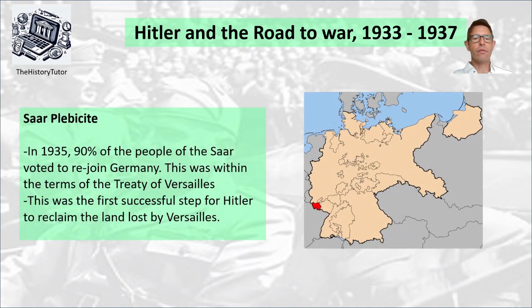Next on the agenda of taking land is the Saar plebiscite. You might remember the Saar was given to France for 15 years as part of the Treaty of Versailles. But in 1935, 90% of the people of the Saarland voted to rejoin Germany. This was in the terms of the Treaty of Versailles. This was the first great success for Hitler. Lots of propaganda, lots of positive vibes for the Nazi regime that 90% of the people have chosen Germany and not France.